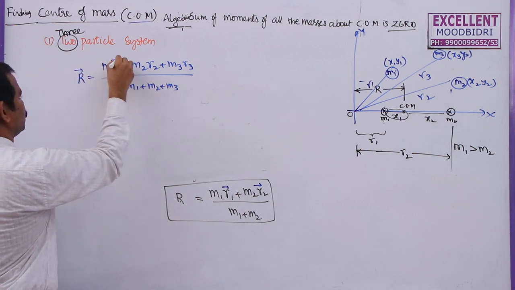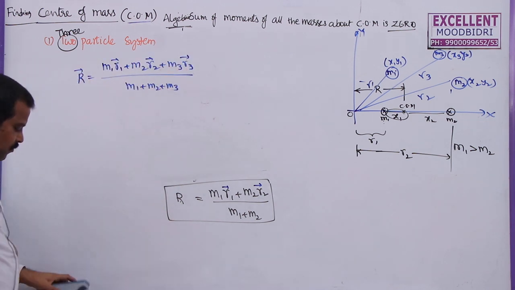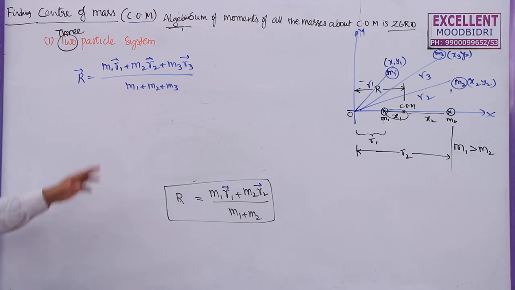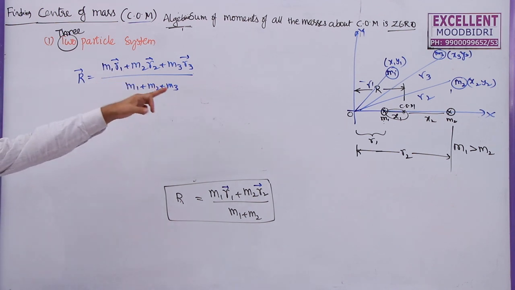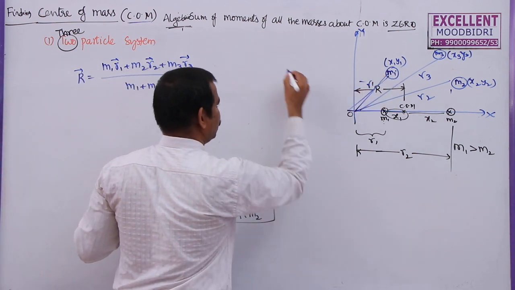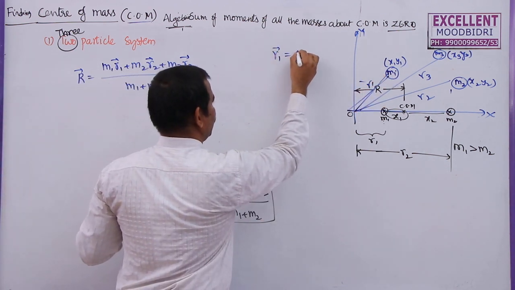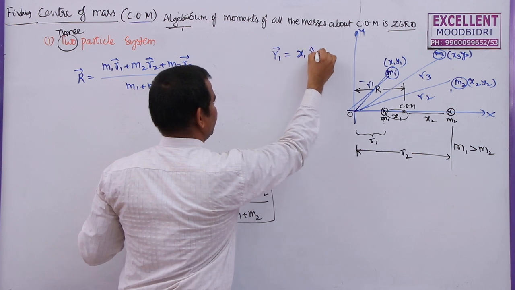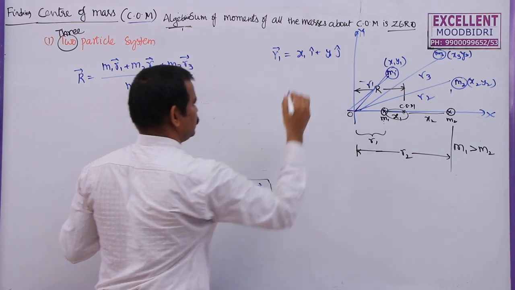These are the position vectors of m1, m2, m3. R1 is x1, y1, so r1 can be written as x1 i cap plus y1 j cap.